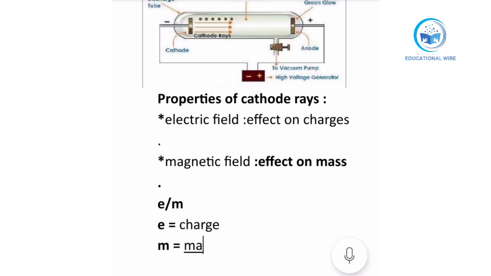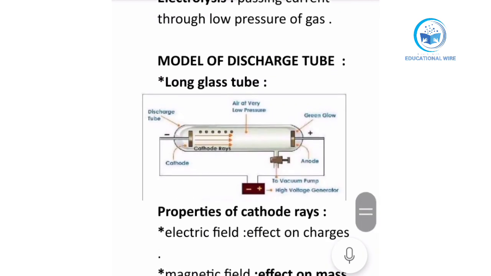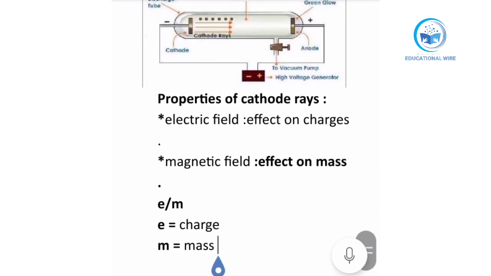So the deflection of magnetic field and electric field in cathode rays is the ratio of both. It deflects with the charge and mass. In cathode ray deflection, there is the ratio of charge and mass, and that is called the deflection of magnetic and electric field in cathode rays.